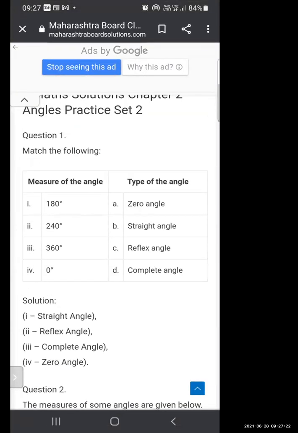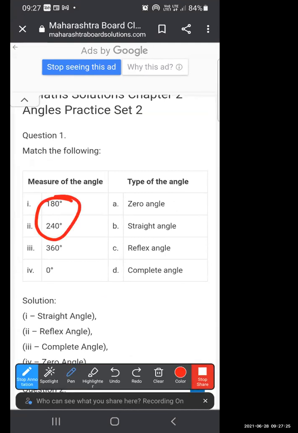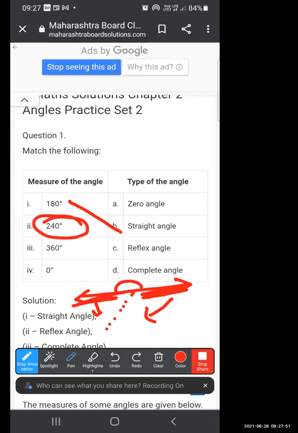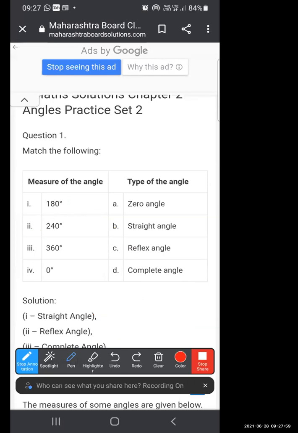Okay. Now here, we can see that if the angle is of 180 degrees, so if it is a straight line, then it is known as, 180 means what? Straight angle. Now 240 degree, an angle which is more than 180 degree but less than 360. So that means it is more than 180 degree but less than 360 degree, and this is known as reflex angle. So 240 is reflex angle.